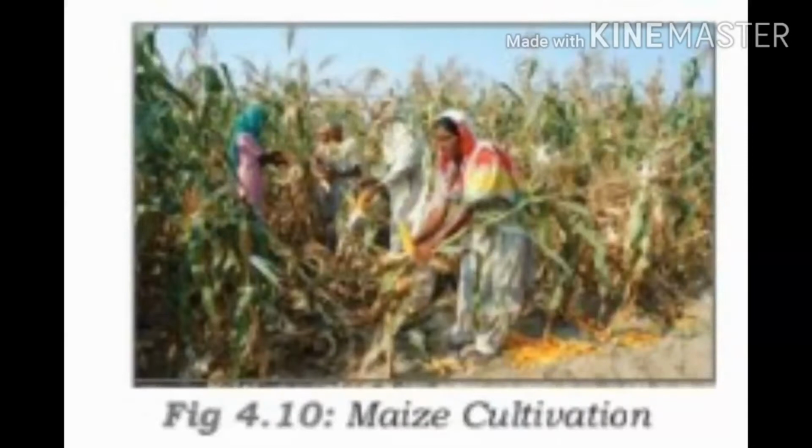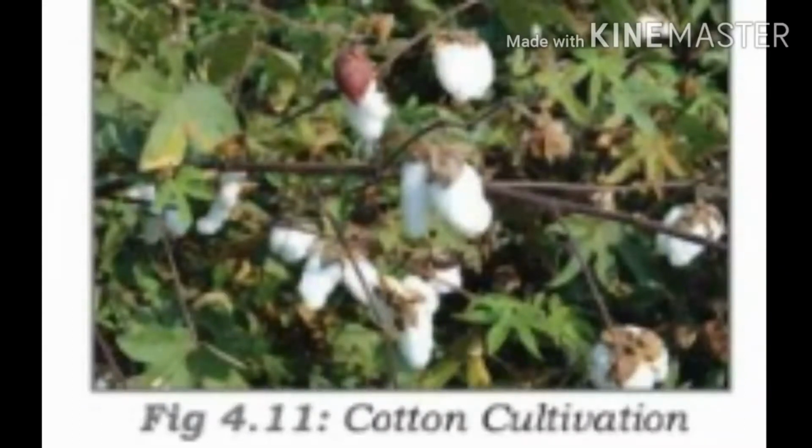Clear? Children, next we'll discuss non-food crops. Non-food crops are also of three types: fiber crops, beverage crops and industrial crops. First we'll discuss fiber crops. In fiber crops, we will discuss two crops: cotton and jute. First we'll discuss cotton.